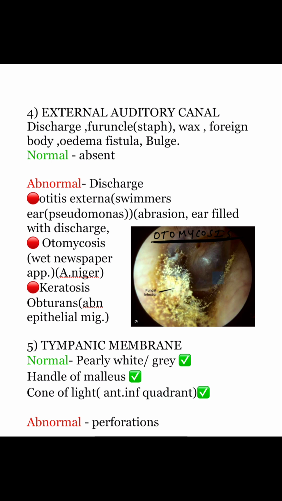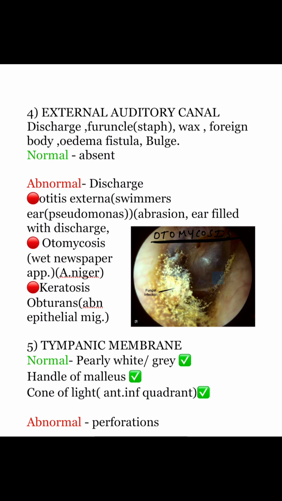Mention the external auditory canal. Check for discharge, furuncle, wax, foreign body, edema, fistula or bulge. Normally, all this should be absent. There can be abnormal conditions where discharge can be seen. Conditions like otitis externa, also called swimmer's ear, caused by Pseudomonas. There is abrasion and the ear is completely filled with discharge. Condition like otomycosis can be seen as wet newspaper appearance caused by Aspergillus niger, as seen in the image. There can also be keratosis obturans, which is abnormal epithelial migration.